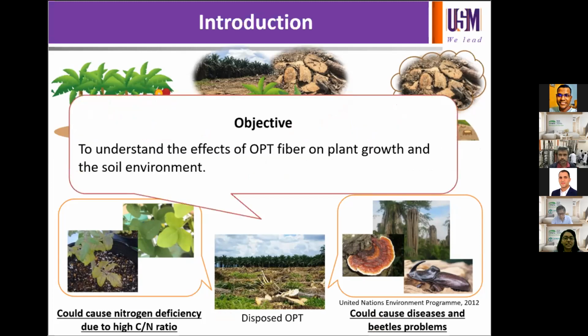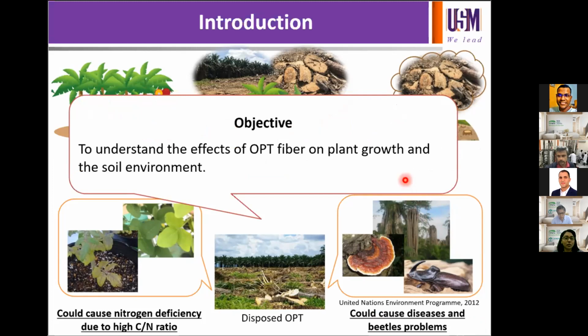The common practice now is to apply oil palm residues to the plantation, and this may reduce the use of chemical-based fertilizers as the sole nutrient input. However, unregulated disposal of OPT could result in detrimental effects on soil functioning and plant growth.